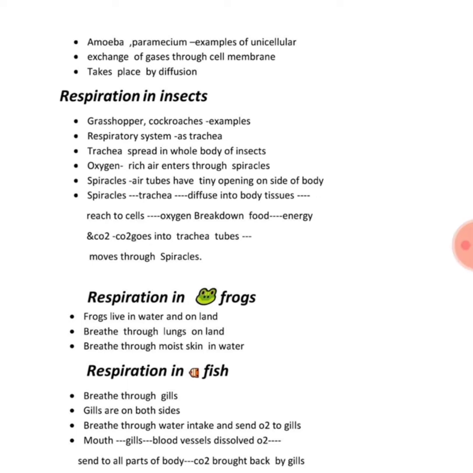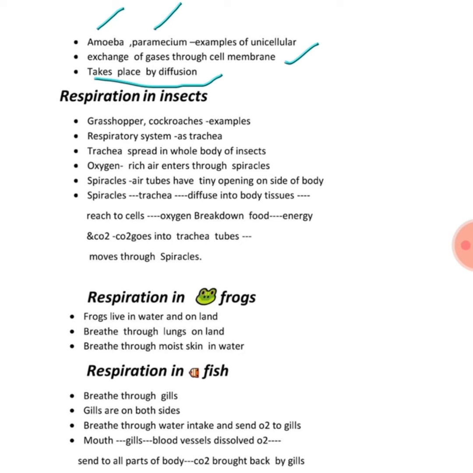Respiration in lower animals involves amoeba and paramecium. Both of them are unicellular, single-celled organisms. Their respiration, or we can say the exchange of gases, takes place through the cell membrane. These are the notes that I have prepared for you. You can learn these notes also. In animals like amoeba and paramecium, the exchange of gases takes place by the diffusion method.